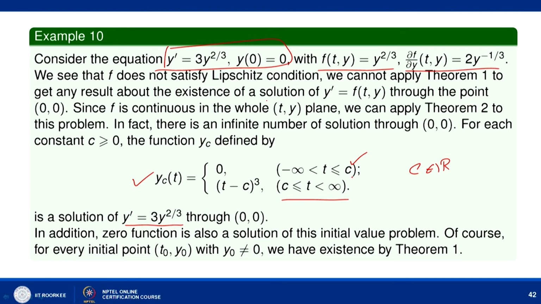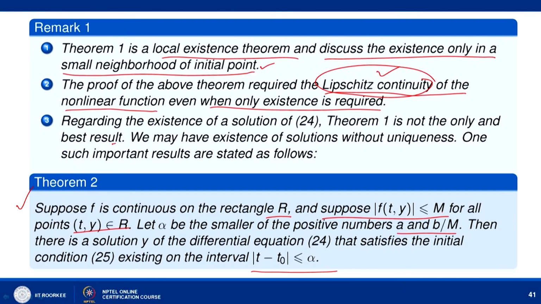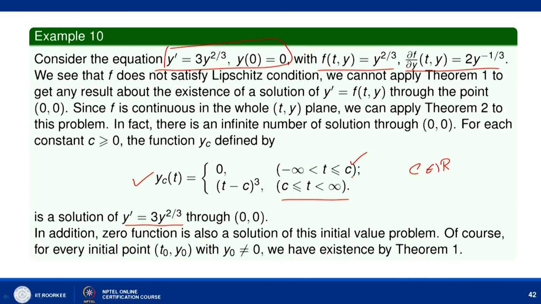So, here f(t, y) does not satisfy the Lipschitz condition, still it has a solution, not only one solution, it has infinitely many solutions. We can get this from the previous theorem: if f is continuous on the rectangle R and f(t, y) is bounded by m, and alpha is the smaller of a and b by m, then this differential equation has a solution lying in the interval modulus of t minus t naught less than or equal to alpha. So, this example shows that even if f(t, y) does not satisfy the Lipschitz condition, but is continuous and bounded in the rectangle R, it still has a solution.